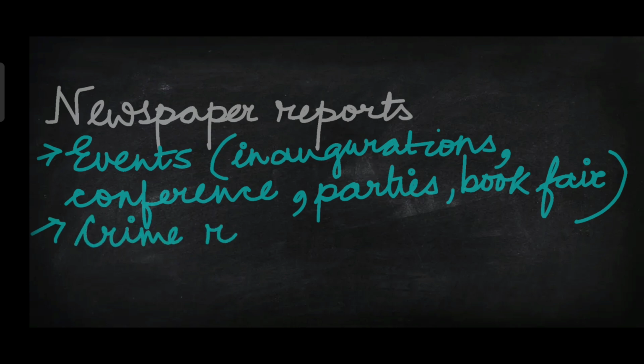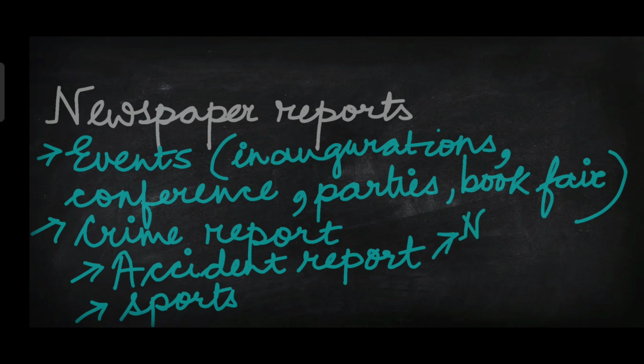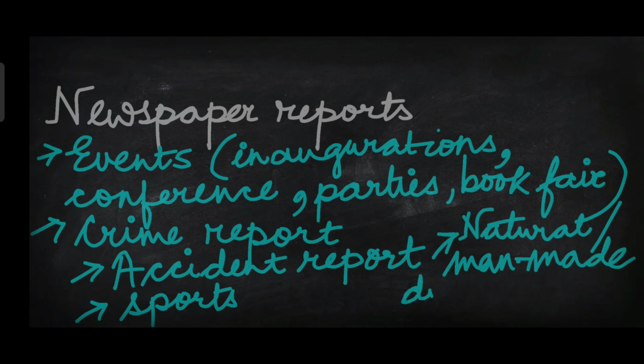There are crime reports as well. After crime report, I would like to mention accident reports. Motorcycle accident, bus accident and so on. We read reports on sports or natural or man-made disasters like earthquake, volcano, flood and so on.